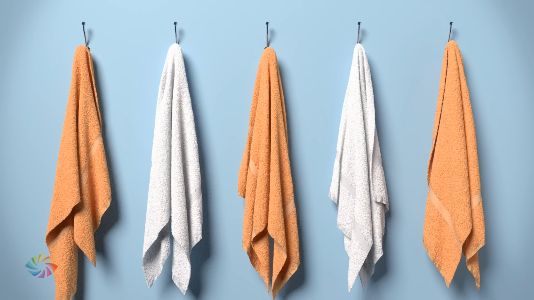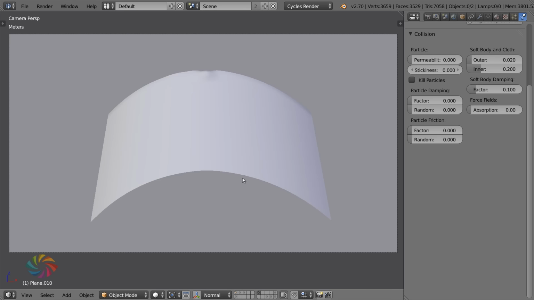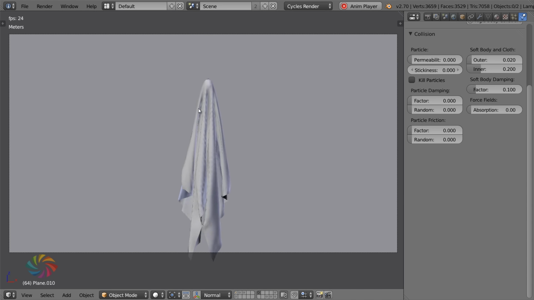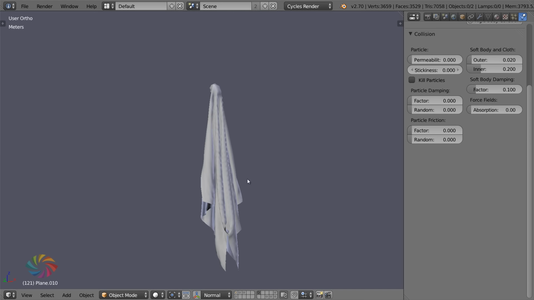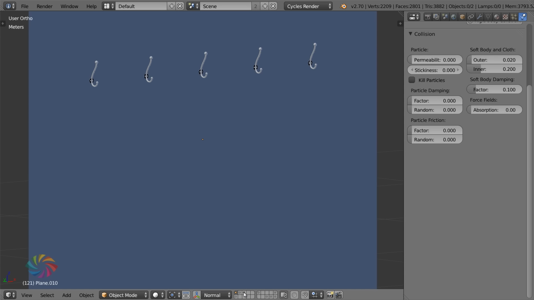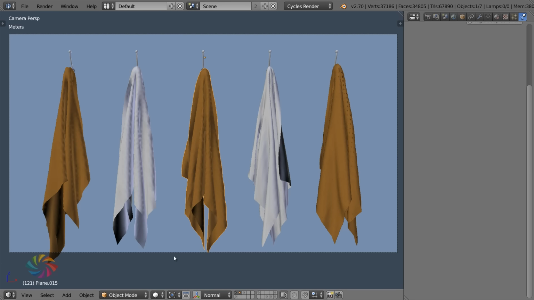This time we are going to be making towels, because who doesn't want to know how to do that? So many applications. So this is the finished result that you can see right here, obviously. And this is the unflattering image of what it looks like in Blender. So essentially what we're going to be using is the cloth simulator to generate a basic sort of static looking cloth like that. We freeze it at that position, and then we apply a whole bunch of particles and whatnot to create the rest of the towel. So yeah, it's fairly simple once you know how to do it, and it creates a really nice looking result. So let's go ahead now and get started.